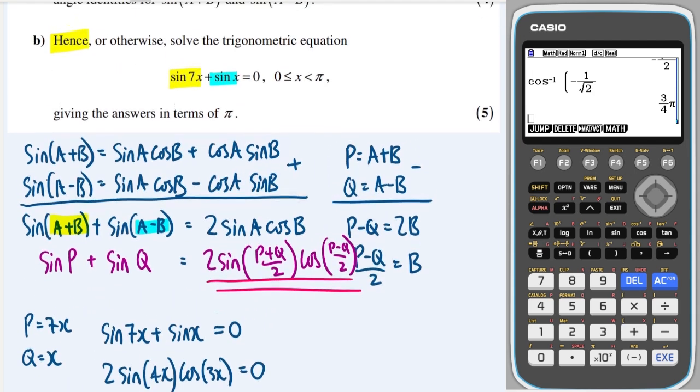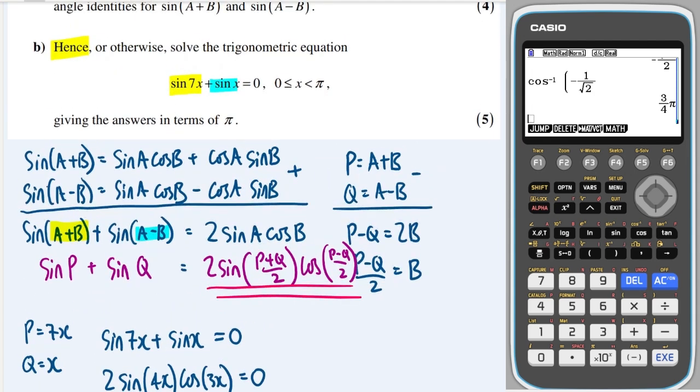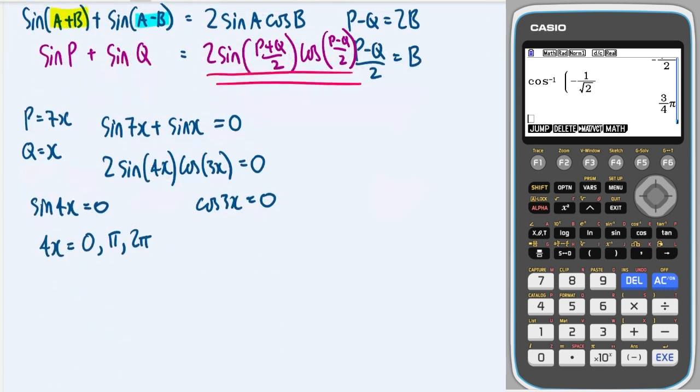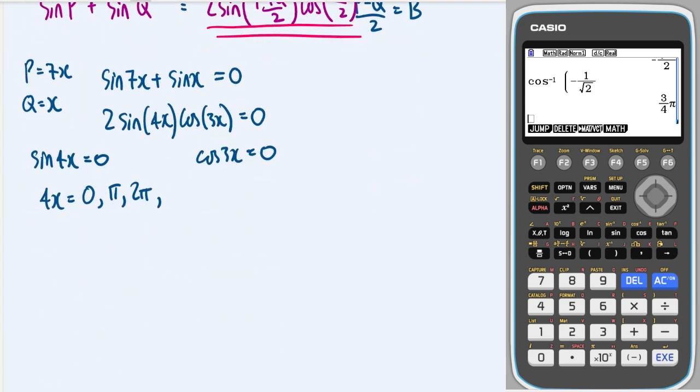Just go double check what the range is. It's between 0 to pi. So when I've got a 4x, I'll need to up that to 4 pi, not including 4 pi. Okay, so we can also go to the next one, which will be 3 pi, but 4 pi is too far.